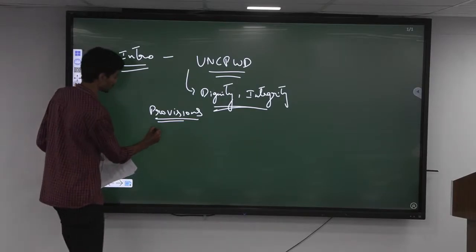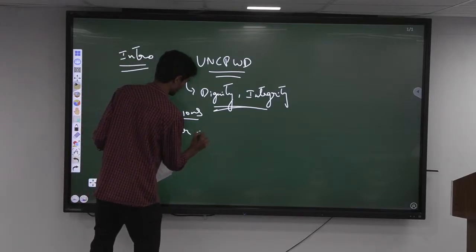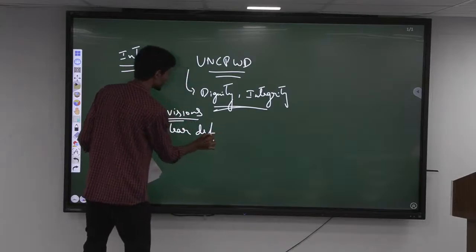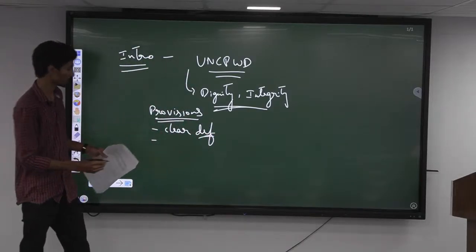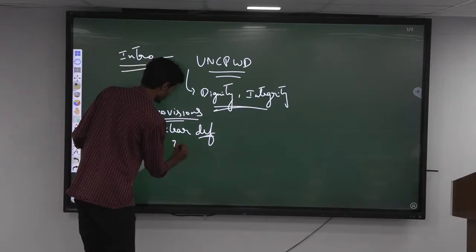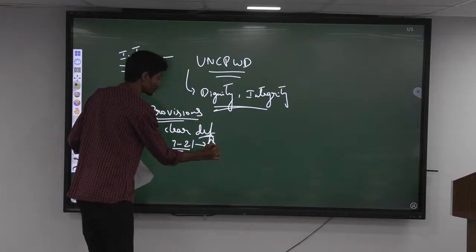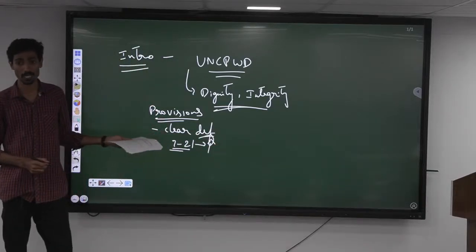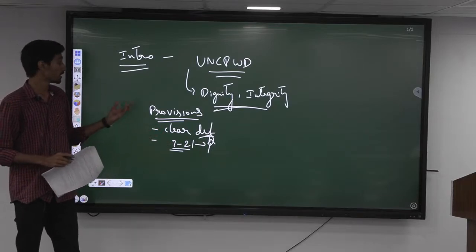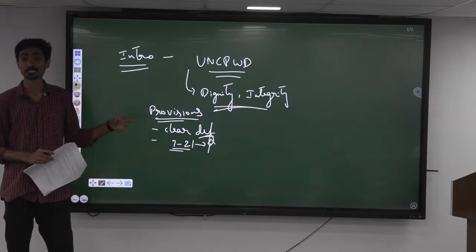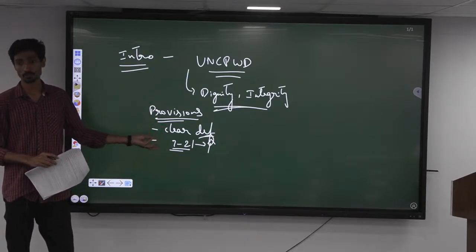Just mention them. One is it gives a very clear definition of disability. This makes it much easier to identify who is disabled and who is not. Then most importantly, the number of disabilities has been increased from 7 to 21. This is a very major point which has been included under this. Conditions like autism, even acid attack victims have all been brought under this, which makes it a very holistic one.